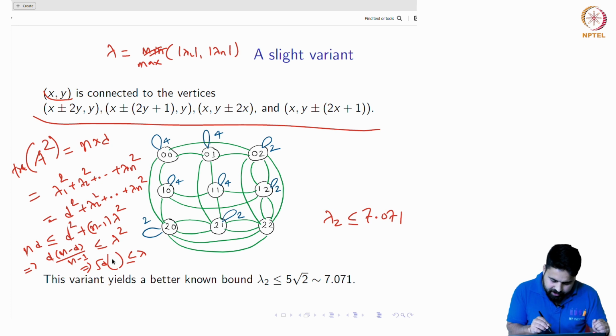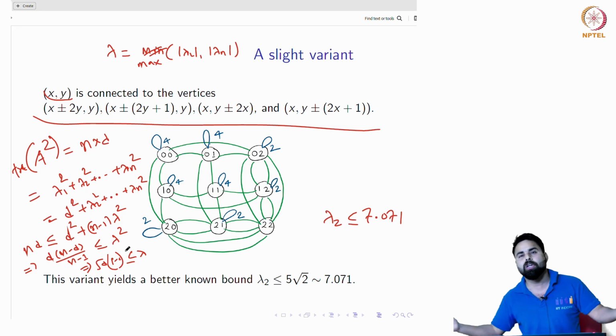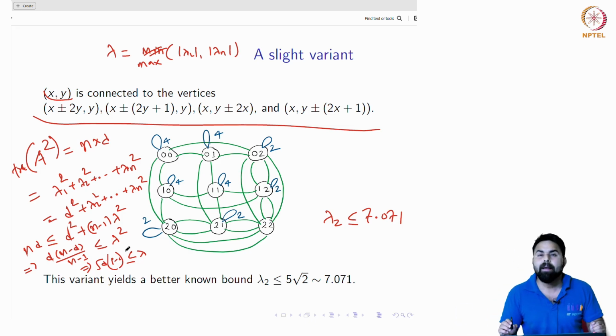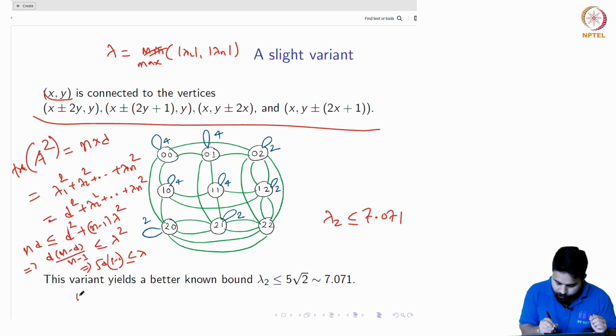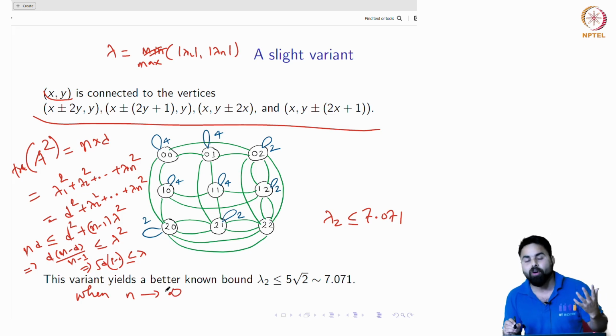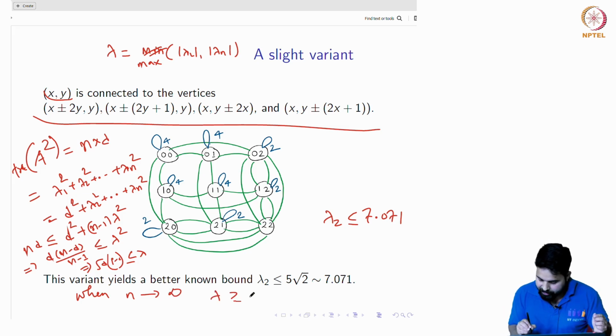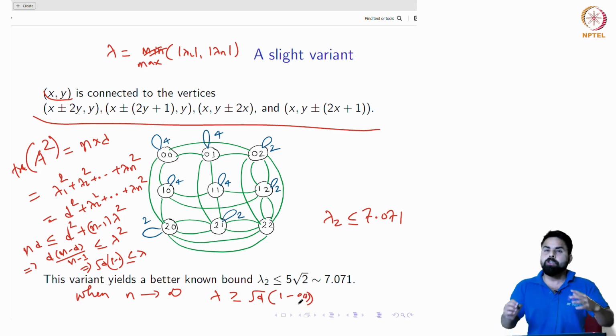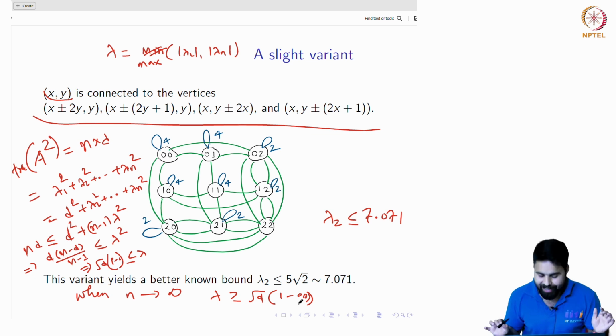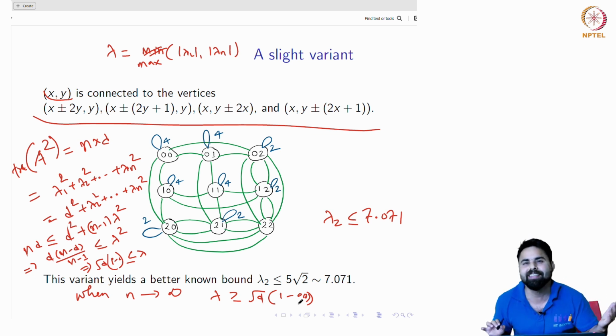So it is actually 1 minus d by something. So let me write 1 minus some constant here. You can write some constant which goes to 0 when n is very large. So basically, when n goes to infinity, lambda is always greater than or equal to square root of d times some constant number. So you cannot arbitrarily decrease lambda. There is a limit to it.